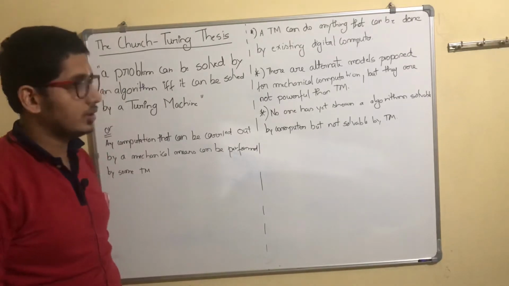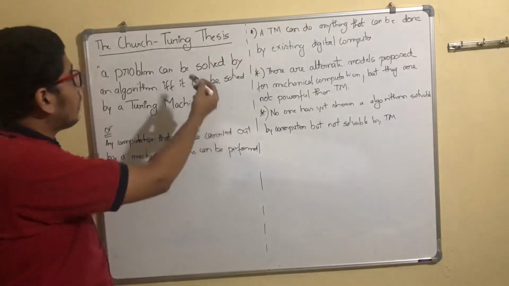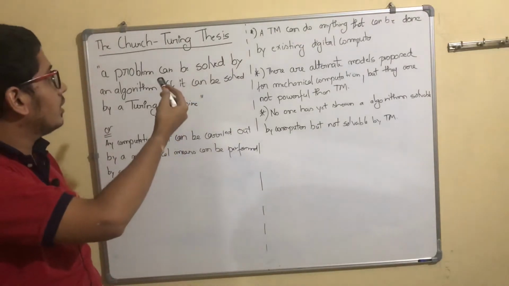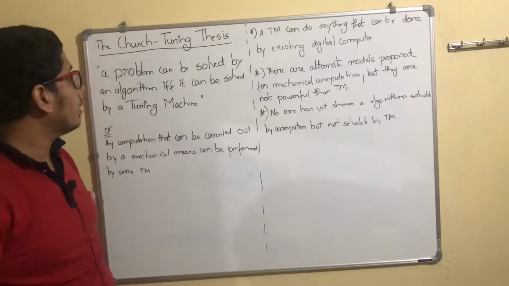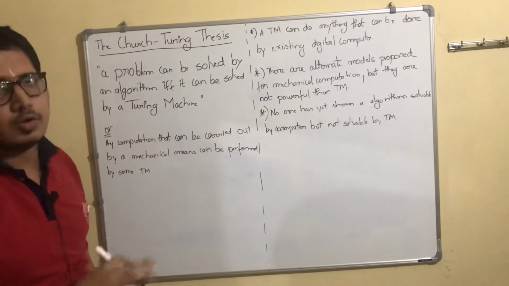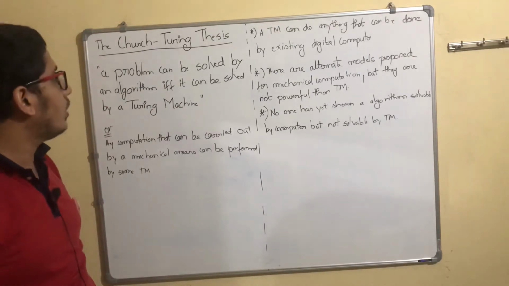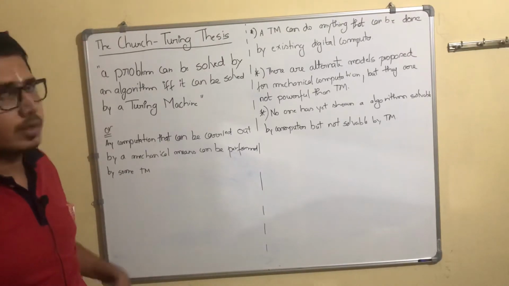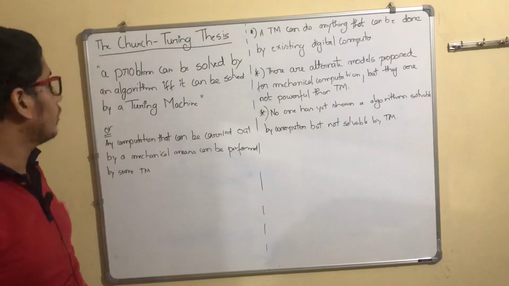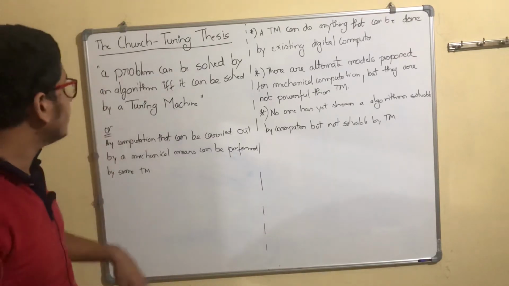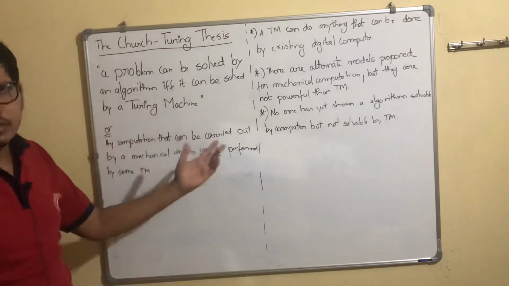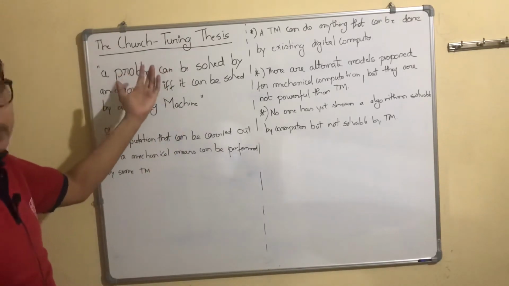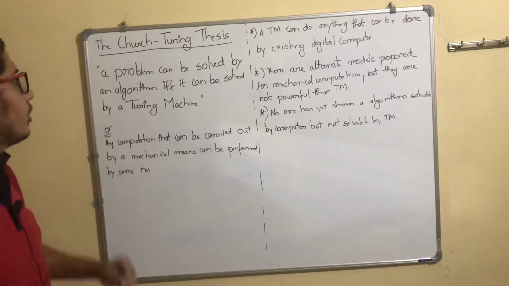It's called a thesis, and I think it was proposed in the year 1936, and from then till now there has been no one who has proved it wrong. As no one has proved it wrong, we have started believing it's true, though it does not have proof. So it's called a thesis. You might find it in textbooks as just Turing thesis or Church-Turing thesis. It's a very good paper, freely available. You can read about it.